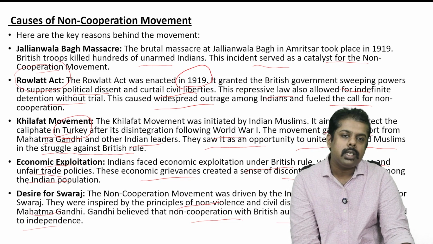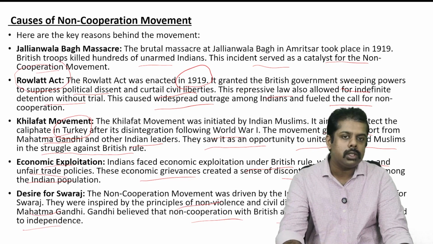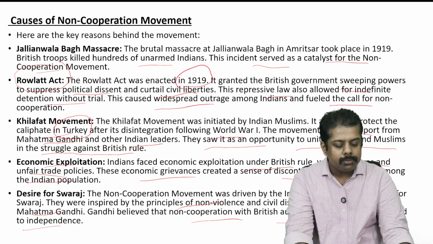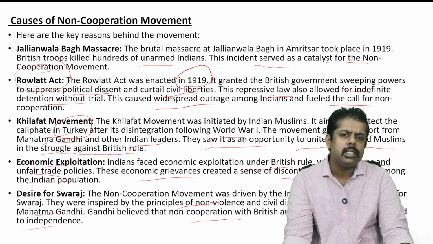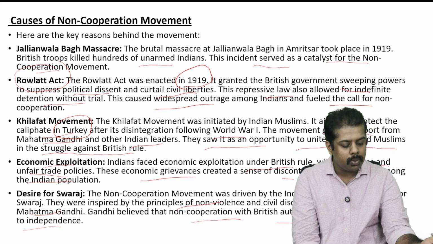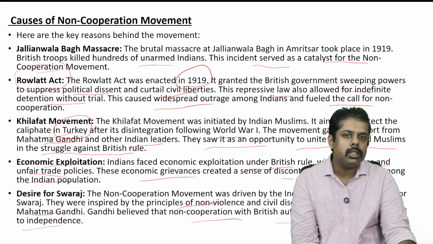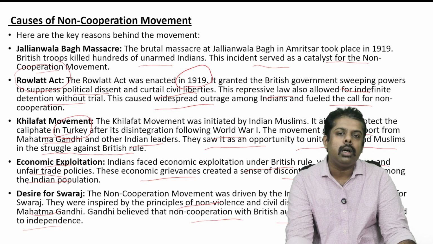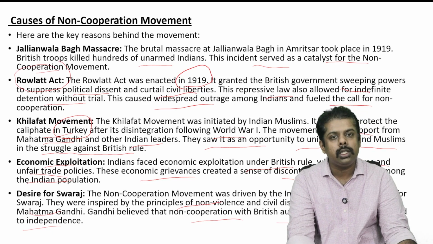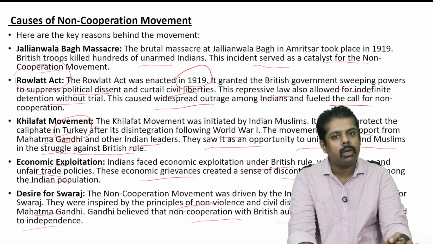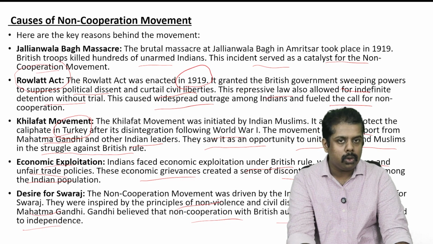So basically, this desire for Swaraj was there in the mind of every Indian, and the principles behind Swaraj were non-violence and civil disobedience, because Gandhiji thought that these two would, in the end, make sure that India gets independence from the British rule. So that was basically the causes of the non-cooperation movement.